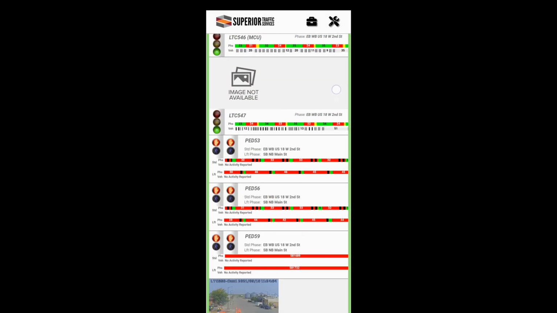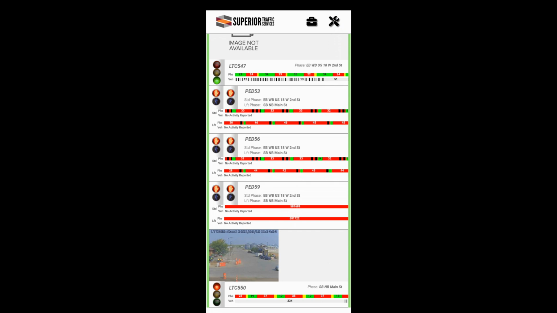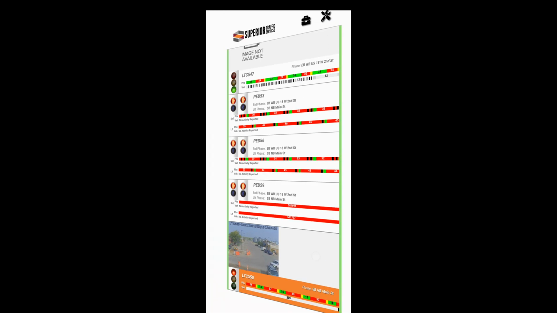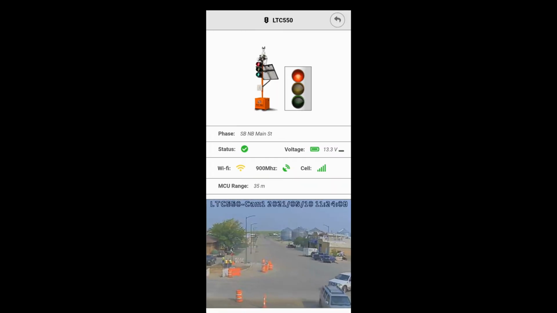Each job site has a master control unit, or MCU. The rest of the LTCs communicate with the MCU, so information on other LTCs also includes communication status. Here, Wi-Fi is okay, but 900 MHz and cellular are coming in strong.